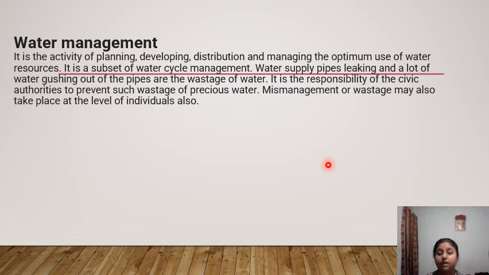Okay, so in the water supply, pipes leaking and a lot of water gushing out of the pipe are wastage of water. Yes, we all know that there are a lot of leakages from pipes. So it is the responsibility of the civic authority to prevent such wastage of precious water. Who is responsible for this huge amount of water? If you see, there is some pipe from where the leakage occurs. The authority must prevent such water wastage, why? Because water is very precious, and mismanagement or wastage may also take place at the level of individuals.